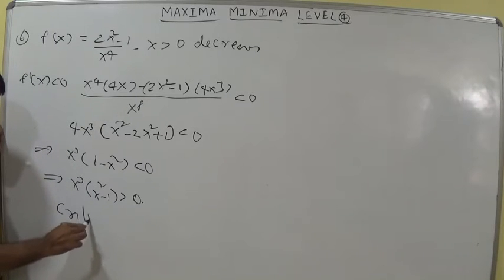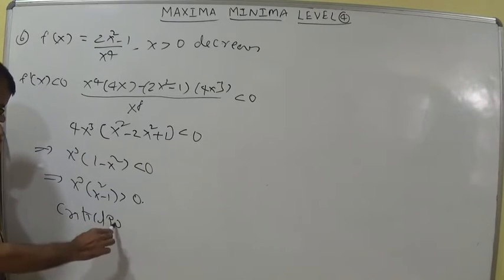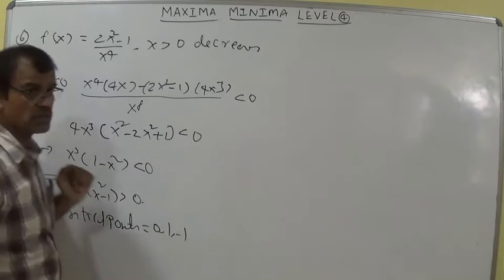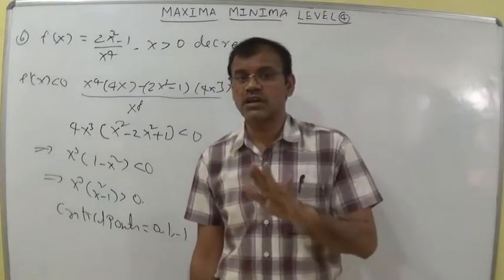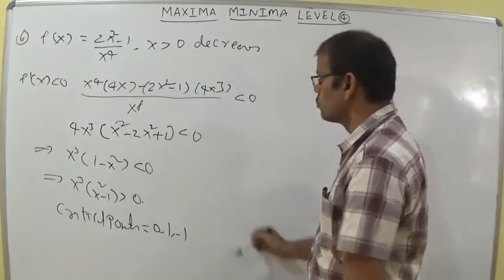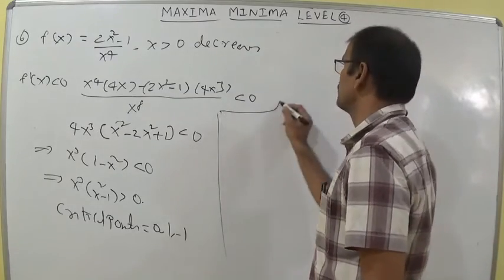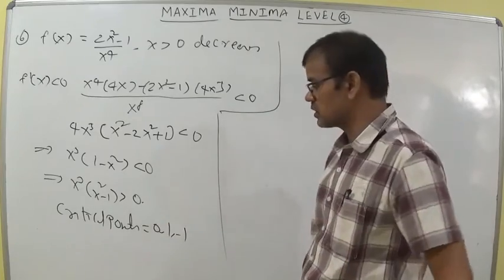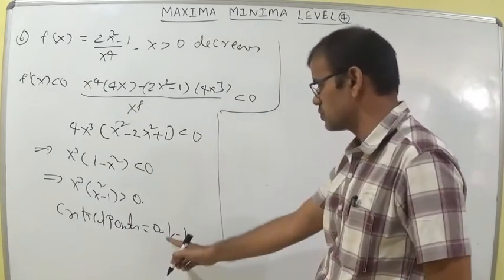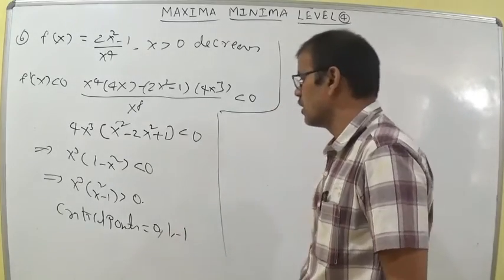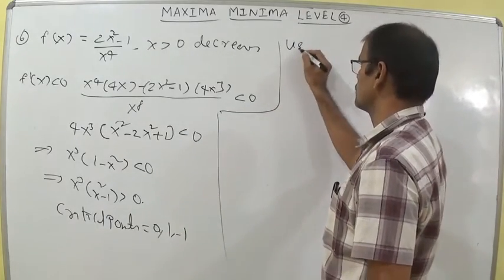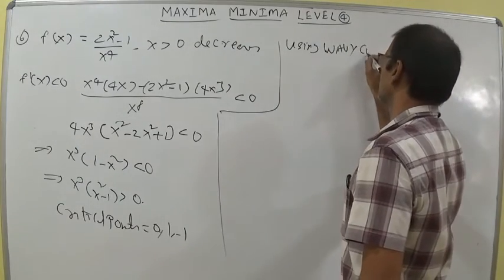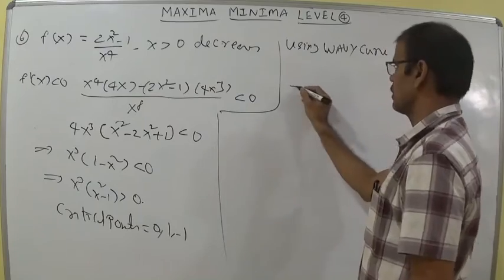Critical points I am writing here. Students, try to understand that critical points depend upon f dash x equal to 0 or where f dash x is not defined. Using the wavy curve, critical points mean if you put x equal to 0, whatever the values, the total answer becomes 0; those are called critical points. Here x is equal to 0, 1, minus 1 are critical points. Using the wavy curve, you write.